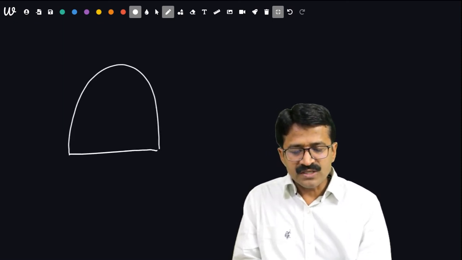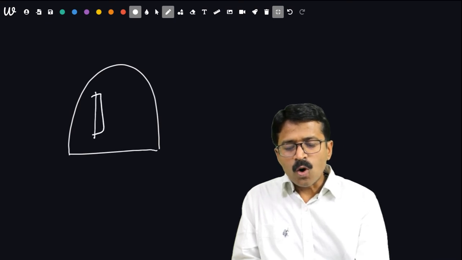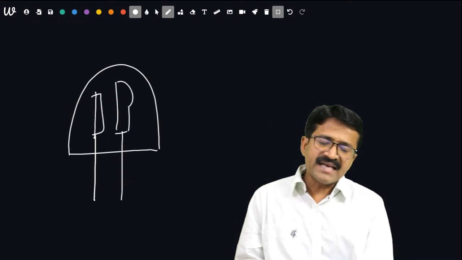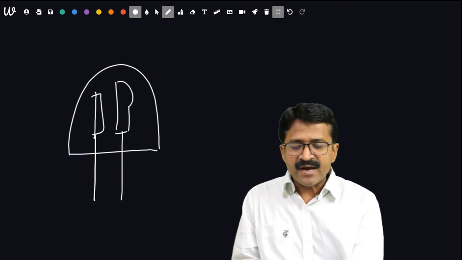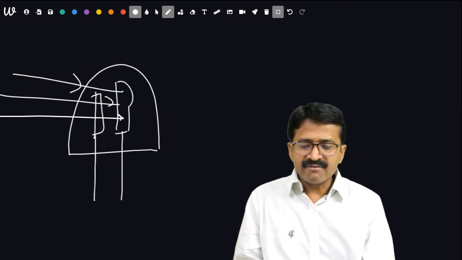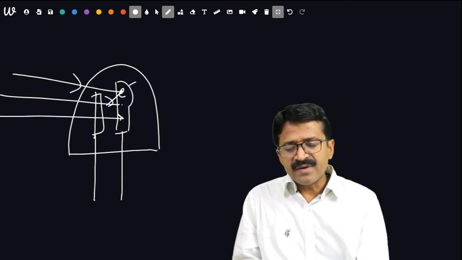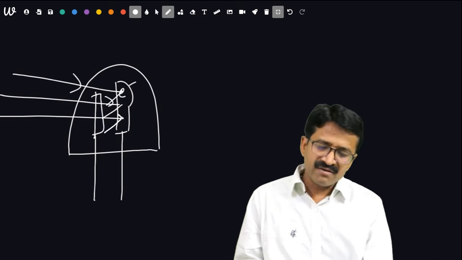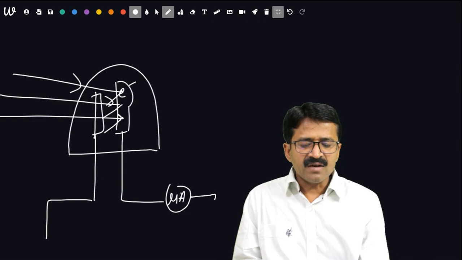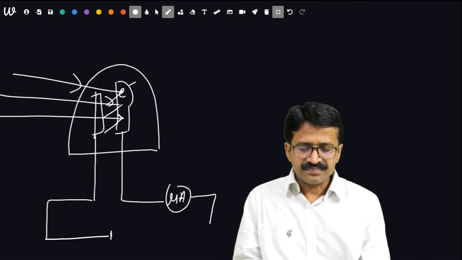This is a photo cell in which two rods are there, in which one is acting as cathode, the other is acting as anode. When light rays fall on a particular negative electrode, then electrons are emitted which are captured by the positive electrode and will flow through the circuit in which a microammeter is attached.